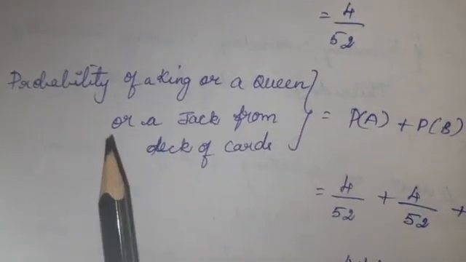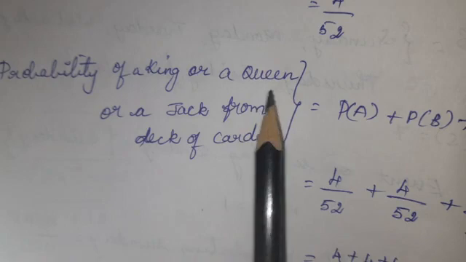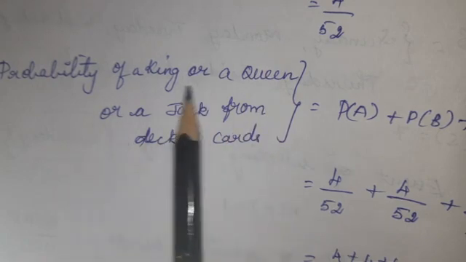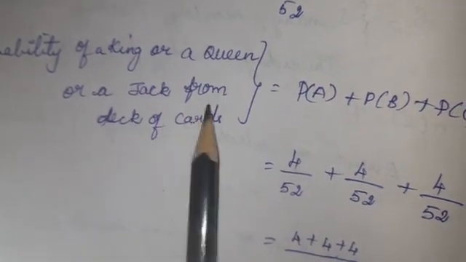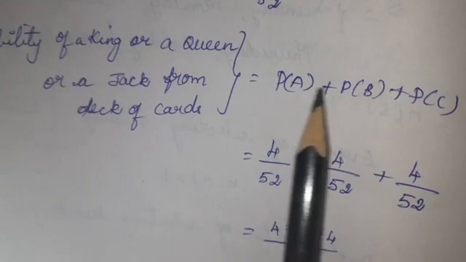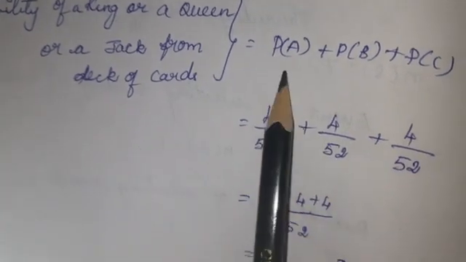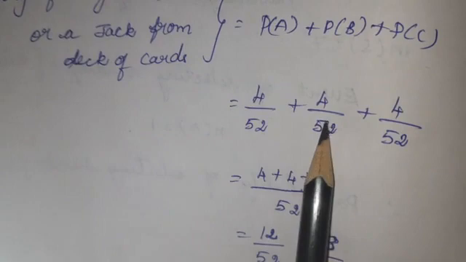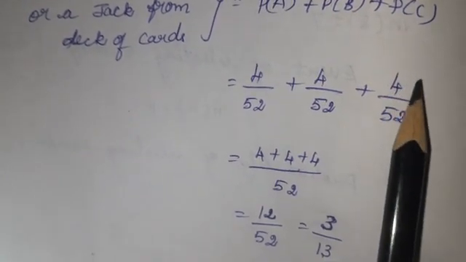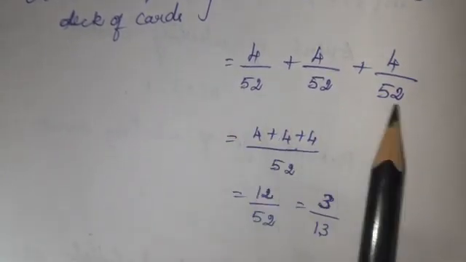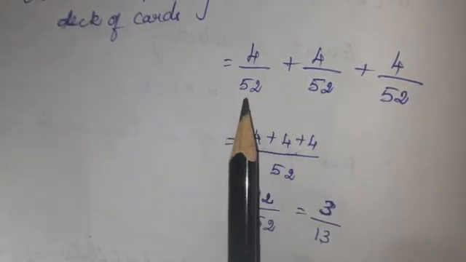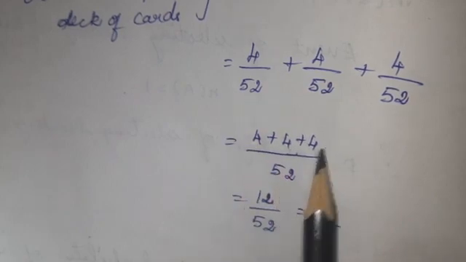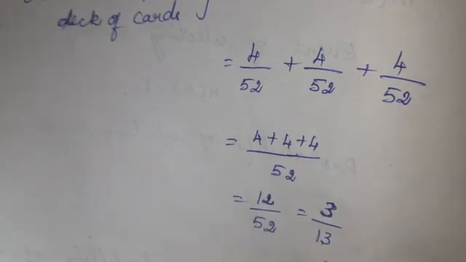Our question is, find the probability of a king or a queen or a jack. That means you should add. Or means you should add. So, probability of a king or a queen or a jack from a deck of cards is equal to P of A plus P of B plus P of C. P of A is 4 by 52 plus P of B is 4 by 52 plus P of C also 4 by 52. When you see the denominator, you are getting the same number. So, you write that one as 52. Add the numerator numbers directly. 4 plus 4 plus 4 is equal to 12 divided by 52. When you cancel, you will get 3 divided by 13.